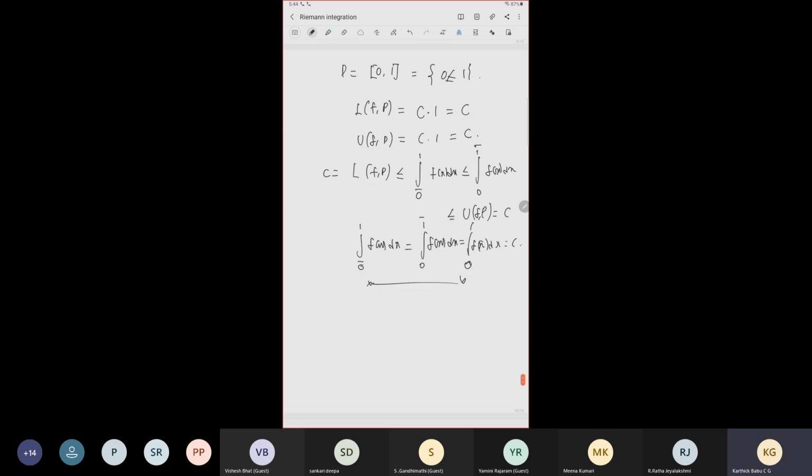So now we are going to give an example of a function which is not Riemann integrable. I think many of you know this example. First I'm writing this: given an example of a function which is not Riemann integrable.